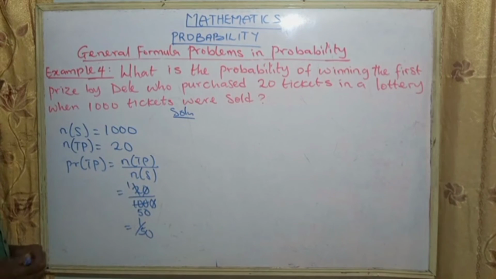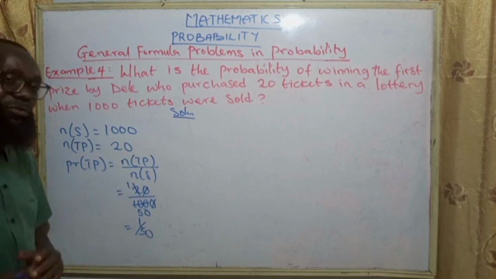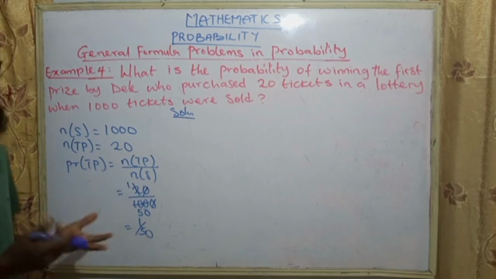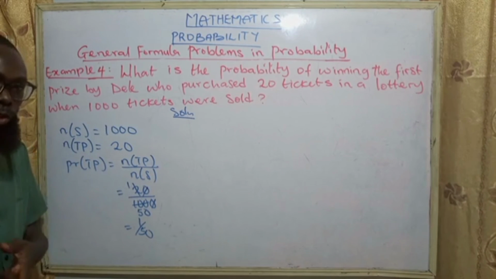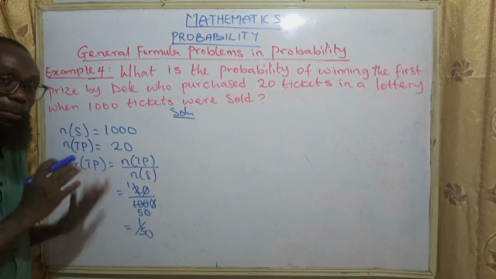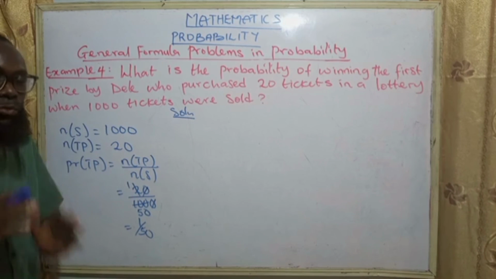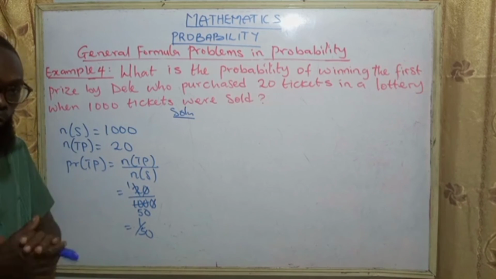So when you look at all this, you can see that probability is very, very easy. Although this is the first class, we will still move on until we get to the complex ones. But when you know the basics, the complex ones will be very easy for us to move with.